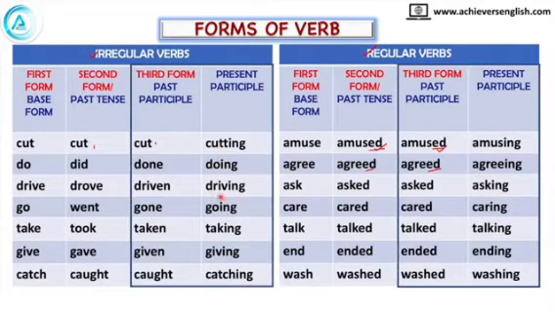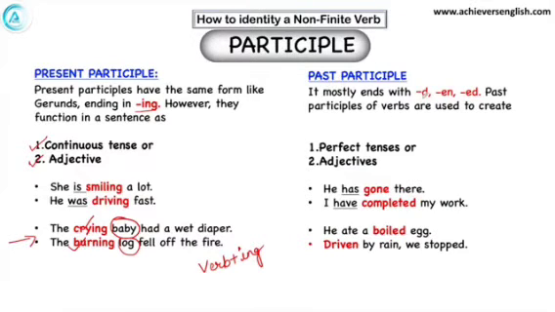These two verbs are participle verbs. They are third form of verb. This is past participle, this is present participle. Wherever you are using continuous tense, that will be present participle. Wherever you are using third form of verb, that will be past participle verb. Let's see the examples now. It mostly ends with d, en or ed because all the third forms of verb end with these alphabets. Past participles of verbs are used to create perfect tenses or adjectives.